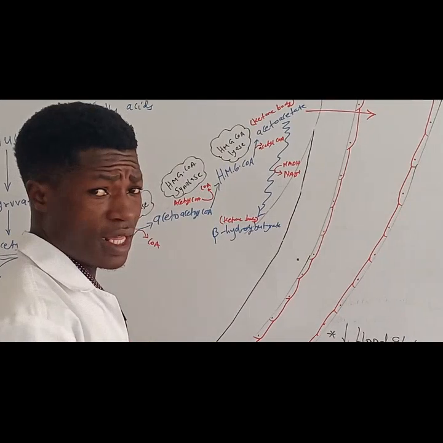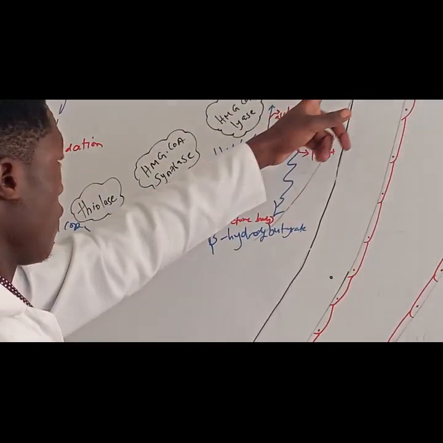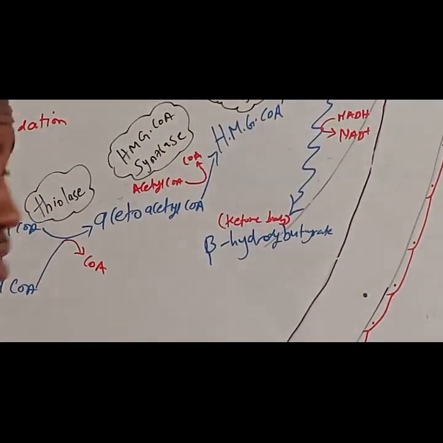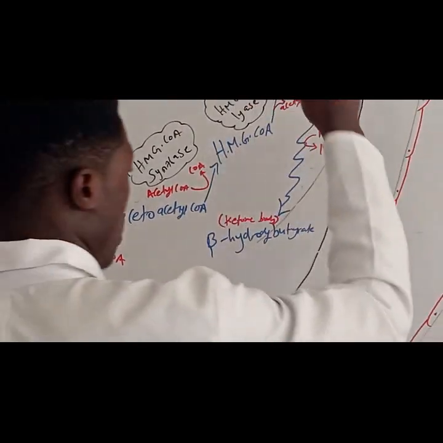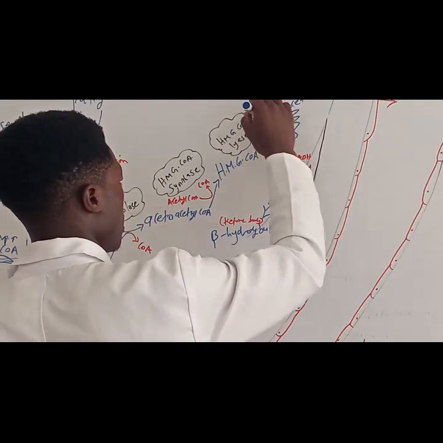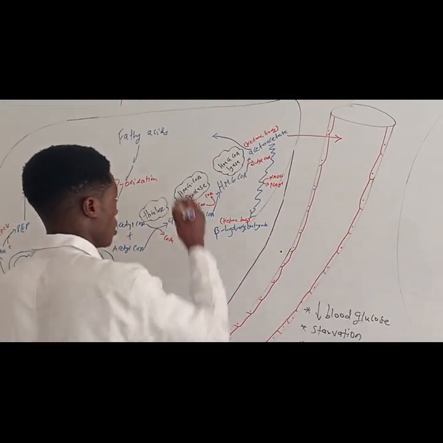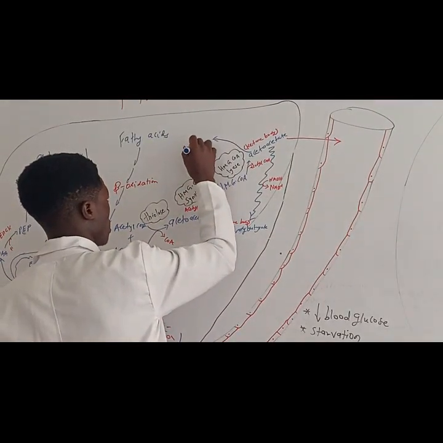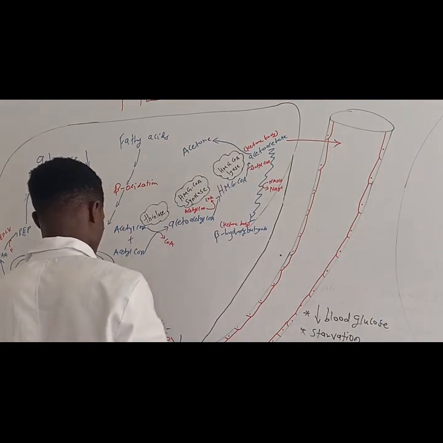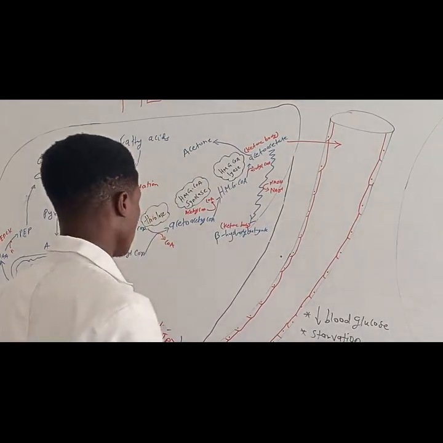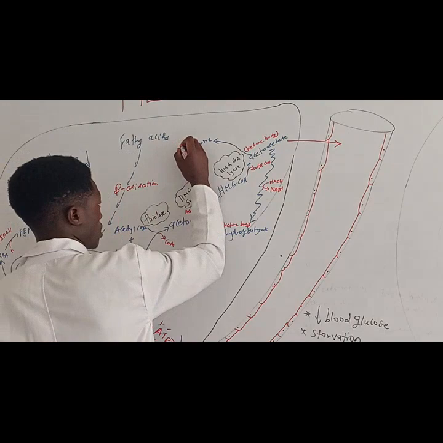Now, there's another ketone body. We can convert acetoacetate into another molecule. Now see this. Acetoacetate can be converted into a new molecule. Now this new molecule is going to be called acetone. Acetone is another ketone body. So, this is a ketone body.